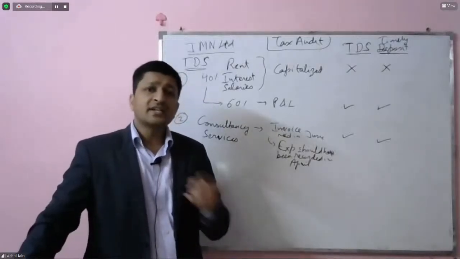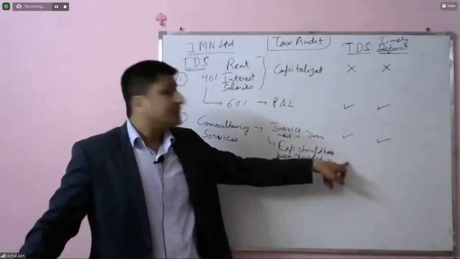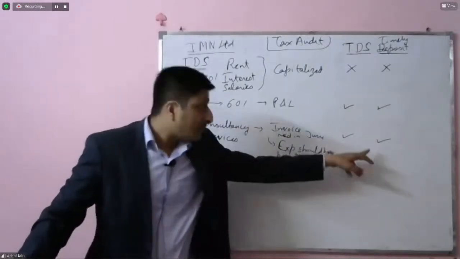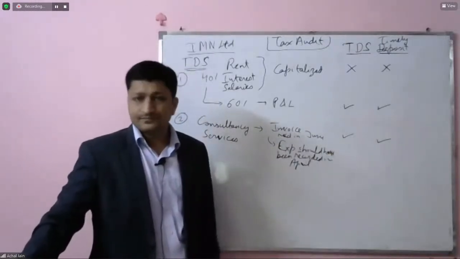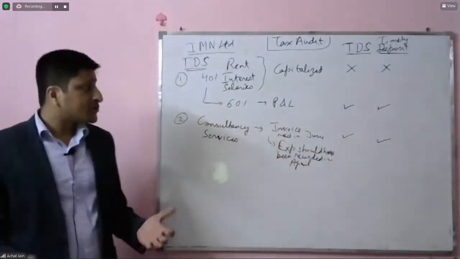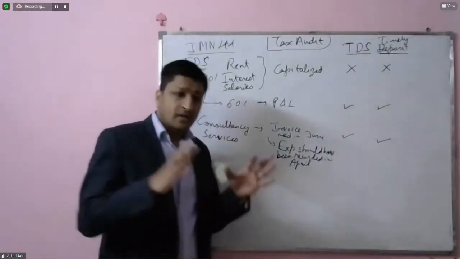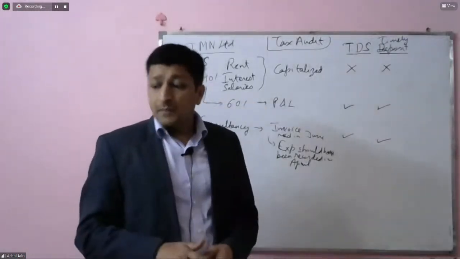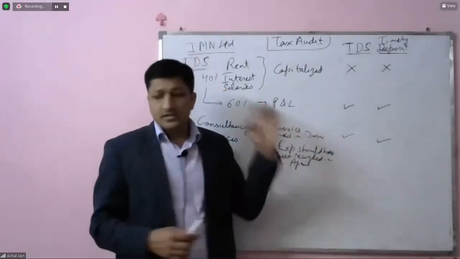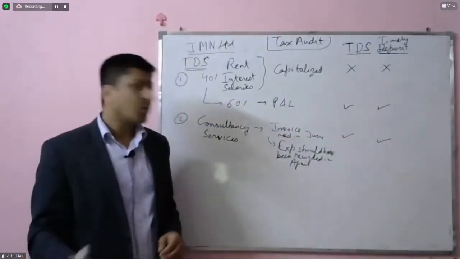In such a case, TDS should have been deducted in April, and should have been paid in May. Currently, if you look at the books, TDS deduction and deposit is correct, but the way accounting is done, we can say TDS is wrongly deducted and wrongly deposited.